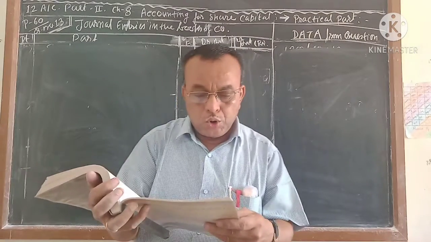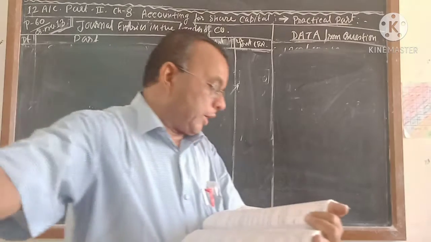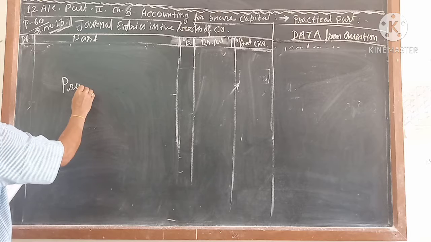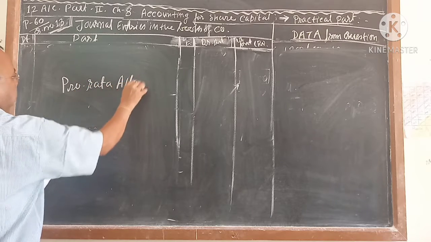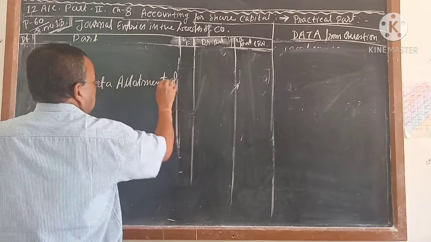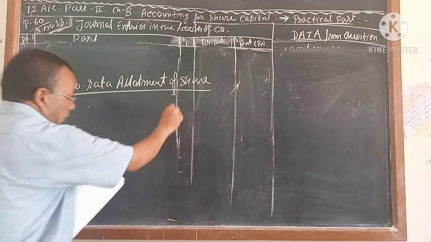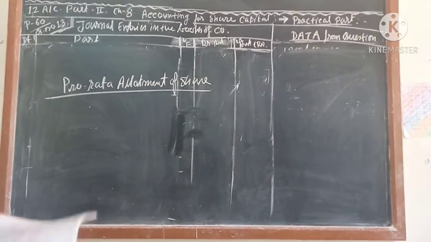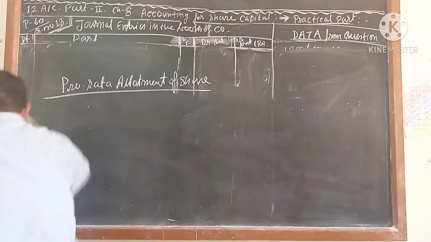That is called pro rata allotment of share, PRO, pro, RATA allotment, pro rata allotment of share. I want to give a little idea about this pro rata allotment system of the shares. What is called pro rata and what is called this pro rata system.